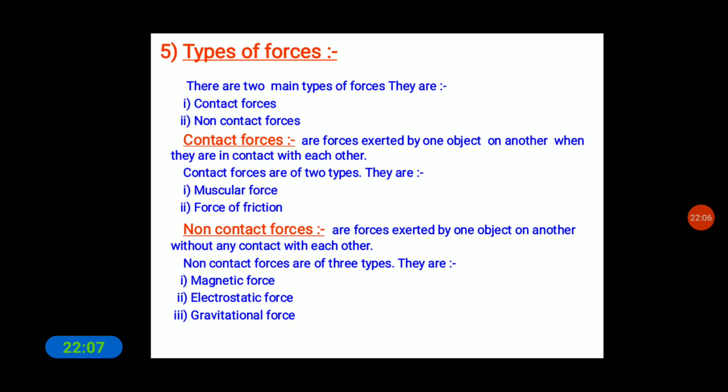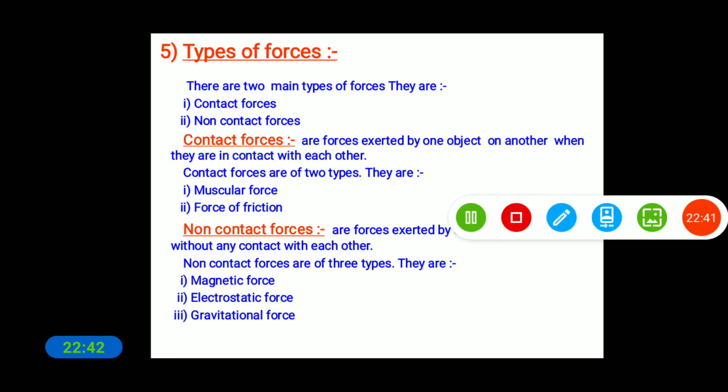By touching things, for example, if I take a book and lift the book, the book and our hand come in contact with one another. By this the force gets applied. When two objects come in contact with each other, only then the force gets exerted and causes an effect on an object. So this is the muscular force. And another one is force of friction.